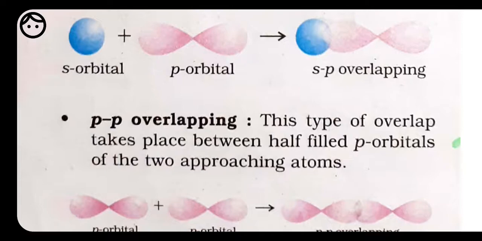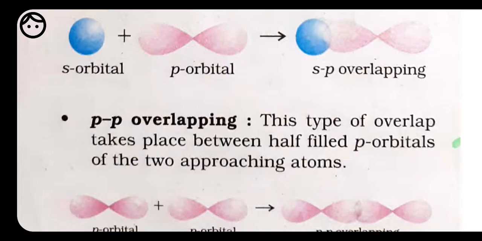If we distribute the electrons into the p orbitals, p has px, py and pz. So px gets 2 electrons, py also gets 2 electrons, and pz has only 1 electron. That's why this pz is going to take part. Because pz is going to overlap with the other pz, here we are taking two fluorine atoms, bonding between the fluorine atoms takes place, and fluorine makes a molecule.